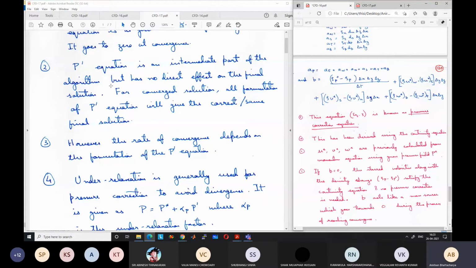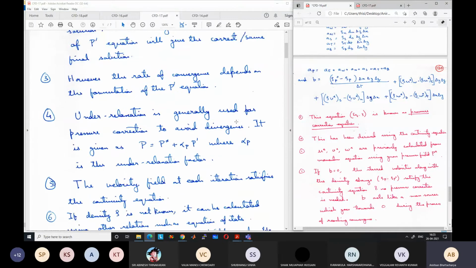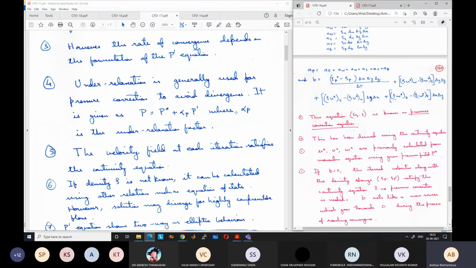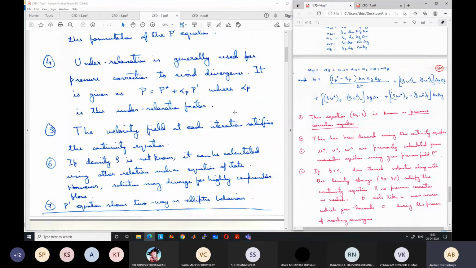Generally there is a chance of divergence in the pressure term, so we generally use under relaxation. We use the under relaxation factor. What we do is that we don't use the full pressure correction and add it to the gauge pressure. We add a part of the pressure correction to the gauge pressure, so that we move towards the correct value in smaller steps, so that there is less chance of a big jump. Even if there is a big jump, the under relaxation factor will make the jump smaller.